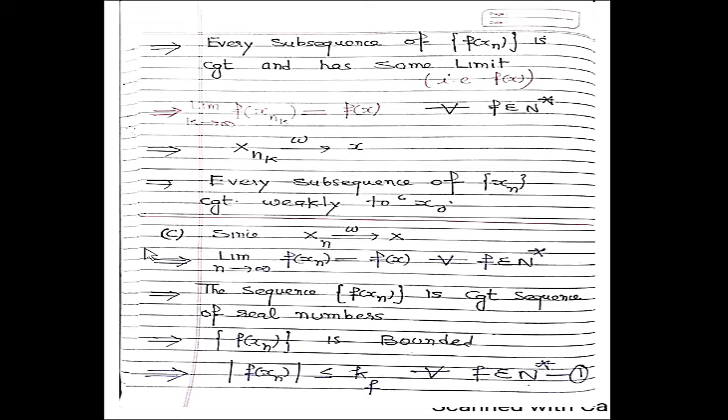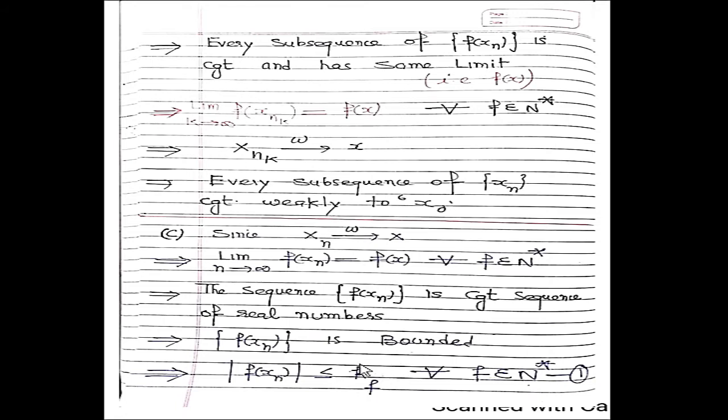Now the third part, part C. Since xn is weakly convergent to x, again by definition the sequence f of xn is a convergent sequence of real numbers. Clear? Every convergent sequence is bounded, so it is bounded. It implies the absolute value of f of xn is less than or equal to k_f for every f belonging to N star.